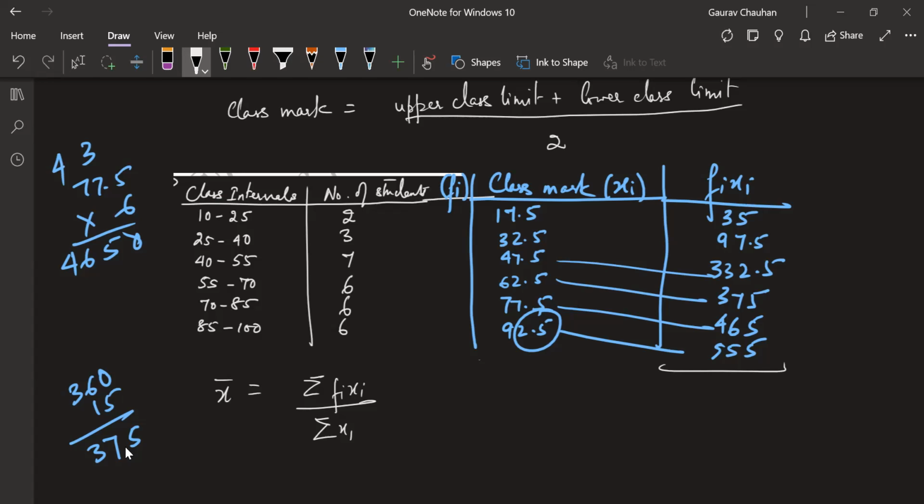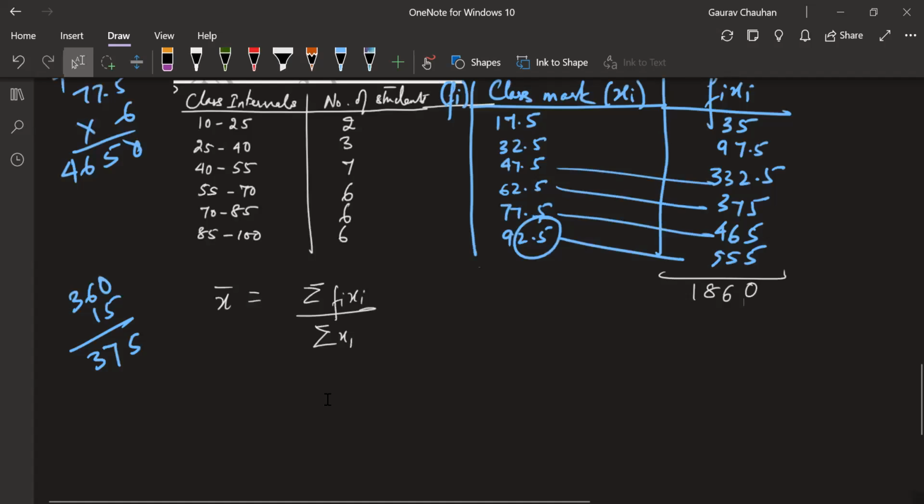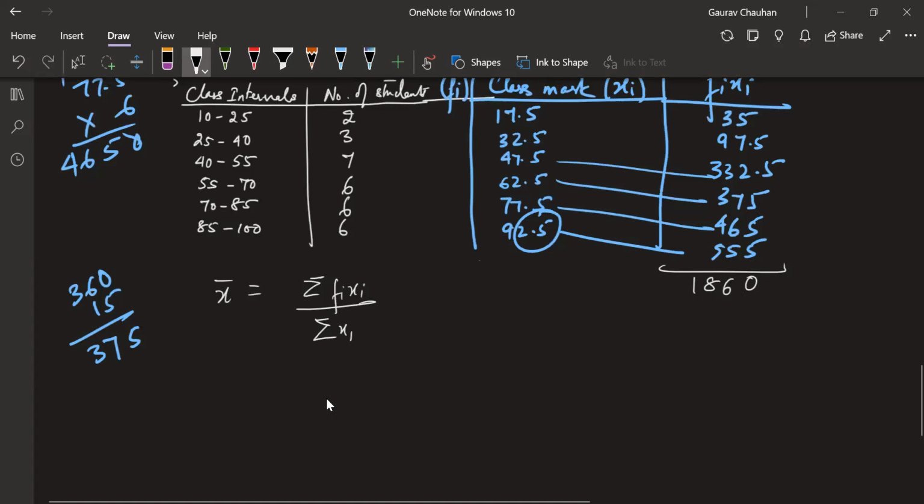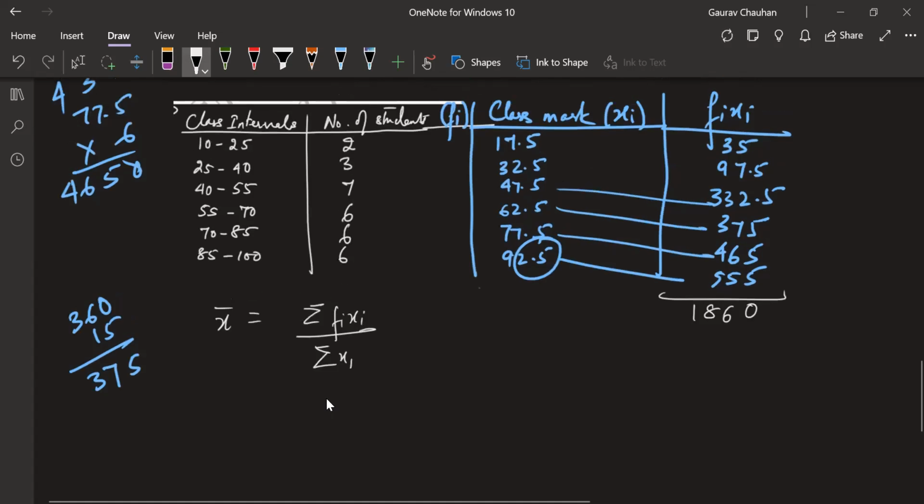What is given here? 1860. All these are fi xi values. When I add all of these, this is sigma fi xi.